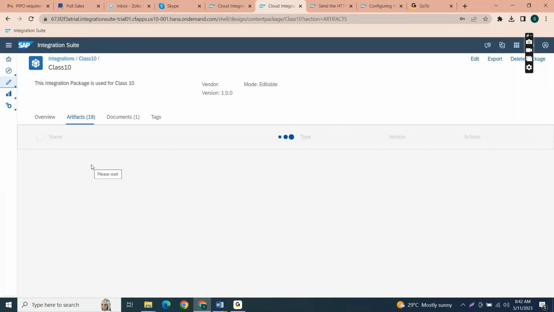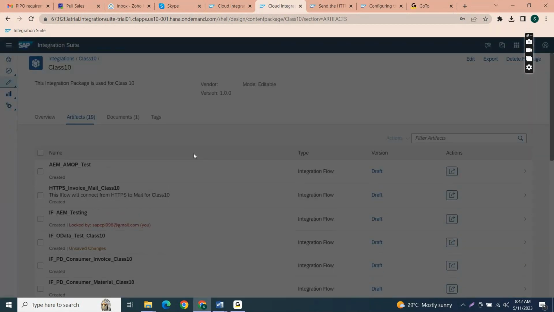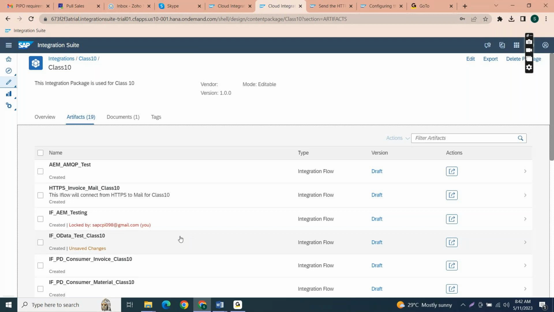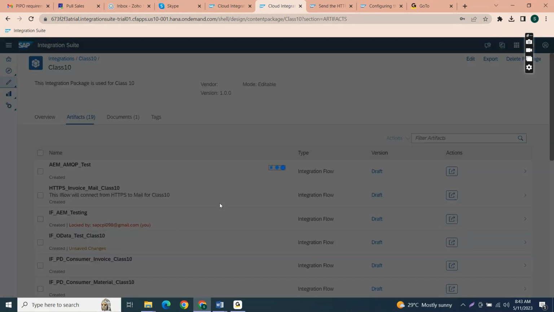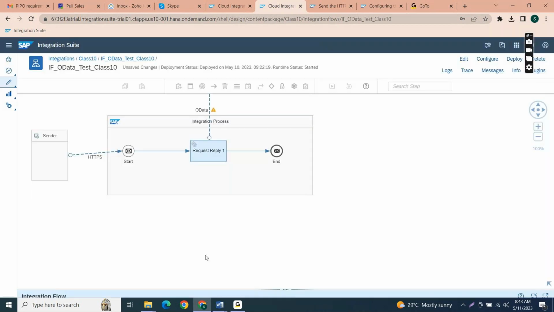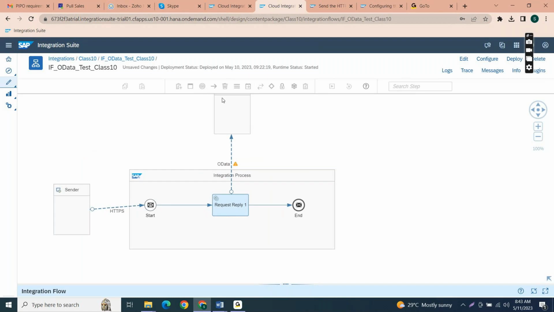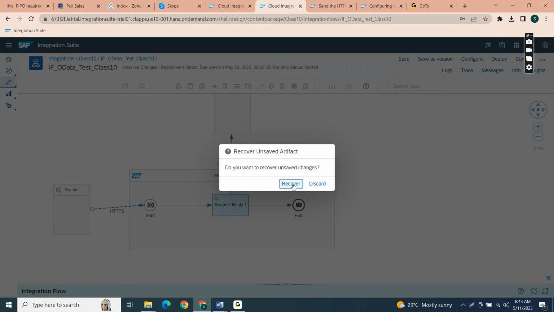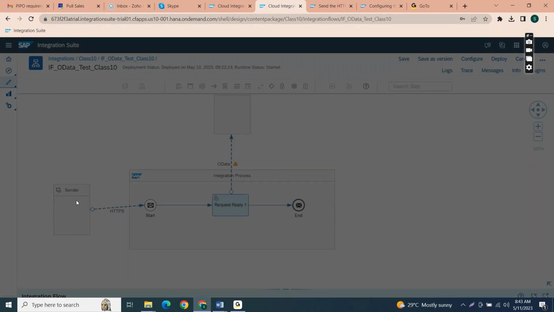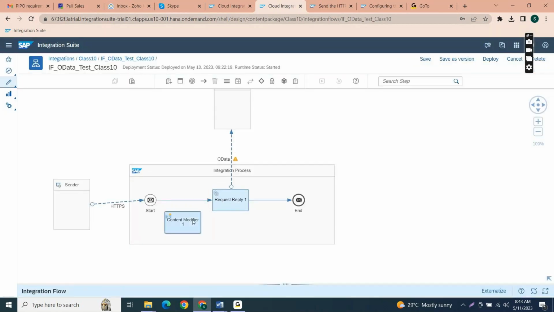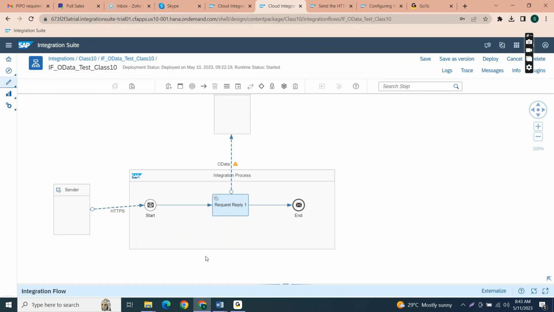Here, when we are connecting with a sender and receiver, the requirement is that the sender is sending the data with only a product ID.